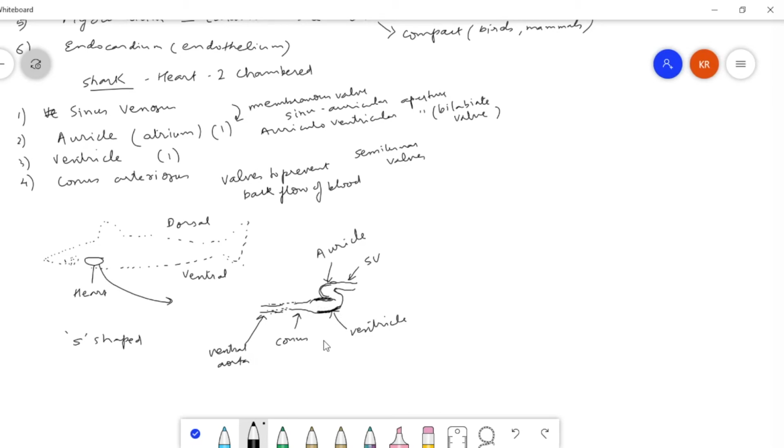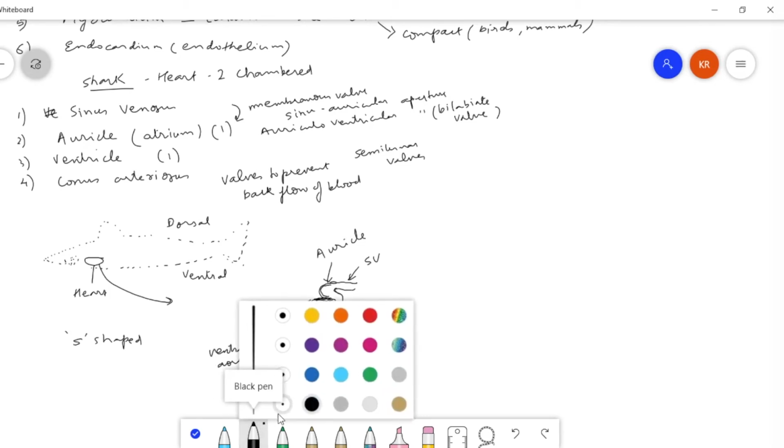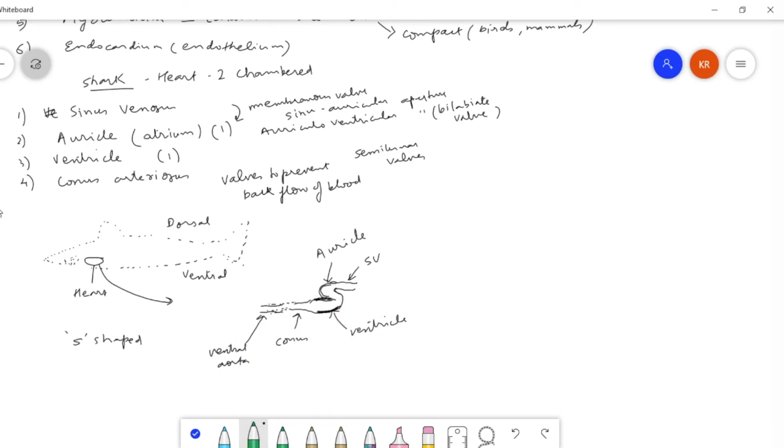Now this same structure which we have drawn over here is to be actually seen from ventral view. So I want to just write over here that whenever we do any kind of dissection to see the heart in the case of vertebrates, we are talking about vertebrates.